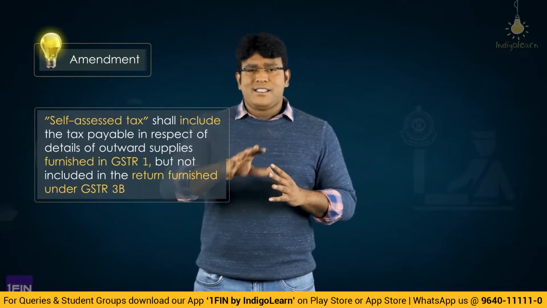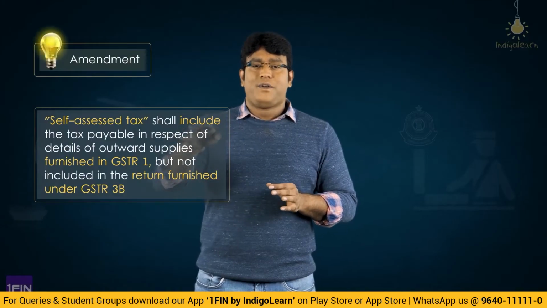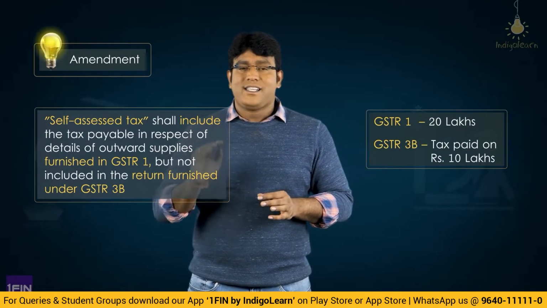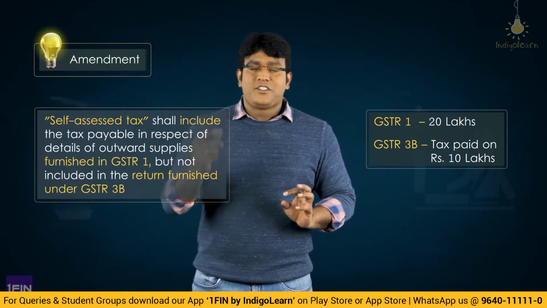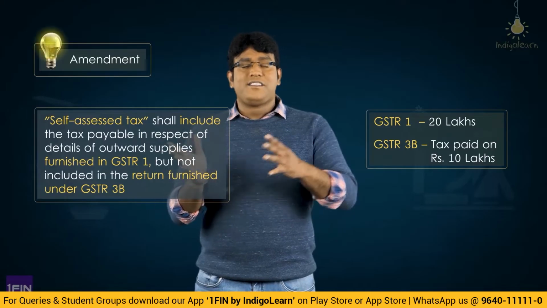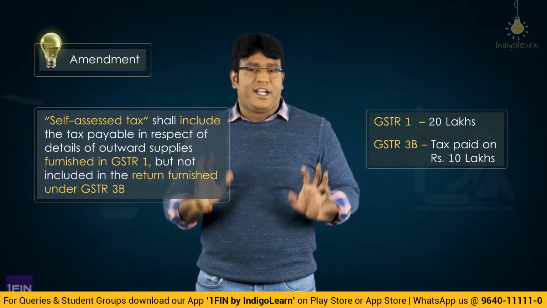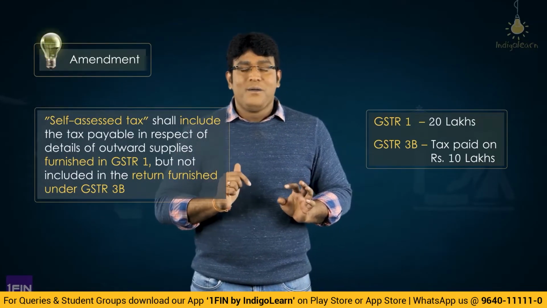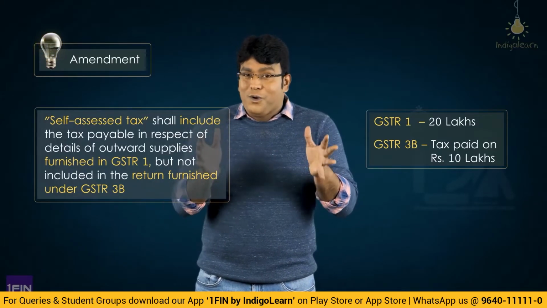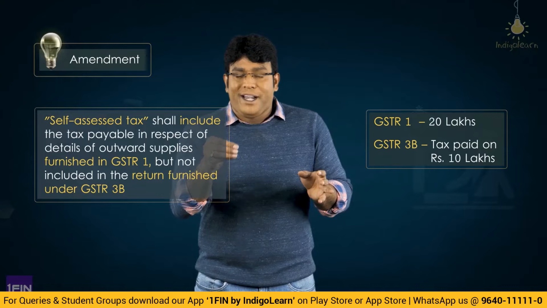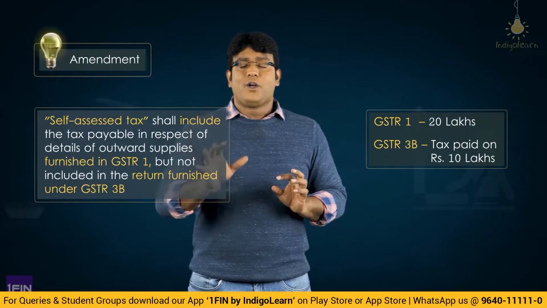Some segment of business registered persons are showing a turnover of, let's say for example, 20 lakhs in GSTR 1. They are paying tax in 3B only on 10 lakhs. That means for the extra 10 lakhs shown in GSTR 1, the receiver will see the credit in GSTR 2A and 2B and he will happily enjoy the credit. But the government is not getting the revenue because that turnover is declared only in GSTR 1 but not in 3B. And we all know that GST liability is paid only at the time of filing GSTR 3B. GSTR 1 can be filed even without payment of tax.